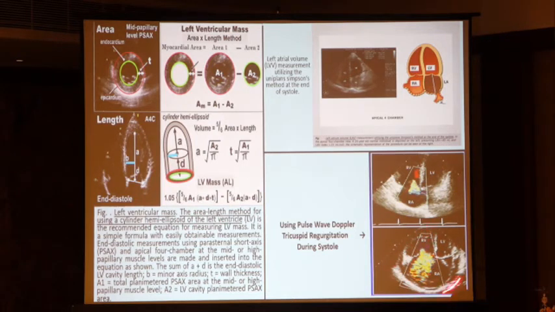So this is diastolic dysfunction. If we measure the left atrial volume index by utilizing the uniplane Simpson method at the end of systole, you can find out the left atrial volume. And here, left ventricular mass. You can measure it by the area-length method or using the estimated dimensions of the left ventricle. So you have measured all the parameters, whether structure or function. If you measure all this, you can find out whether there is diastolic dysfunction.